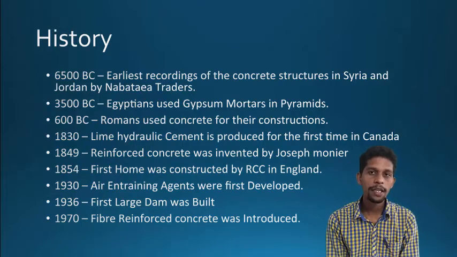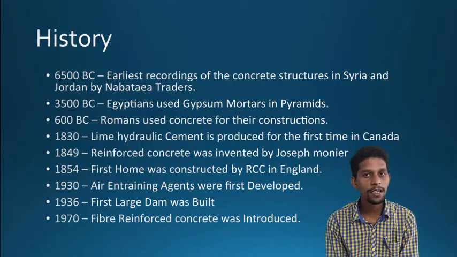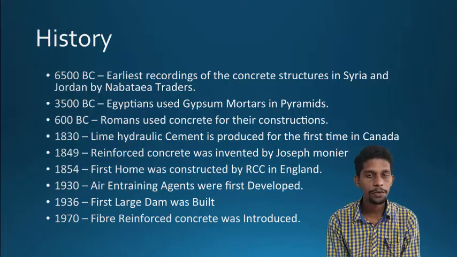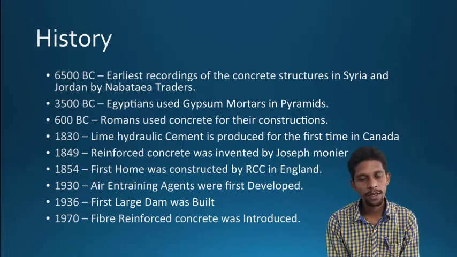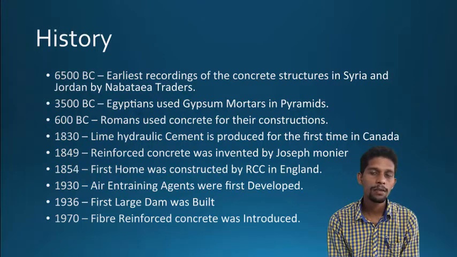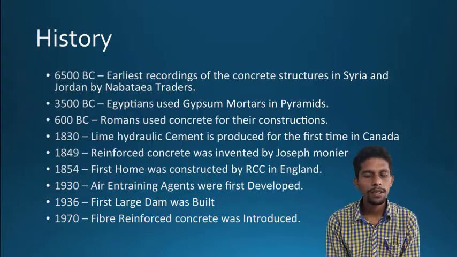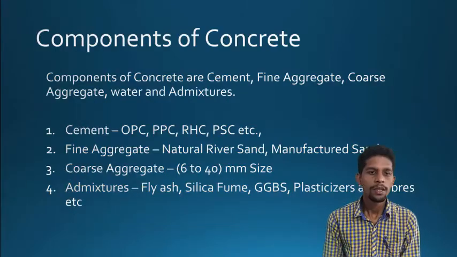Later in 1930, air entraining agents were introduced into the construction field, and in the 1970s fiber reinforced concrete was invented. So these are some historical marks in the concrete technology field.